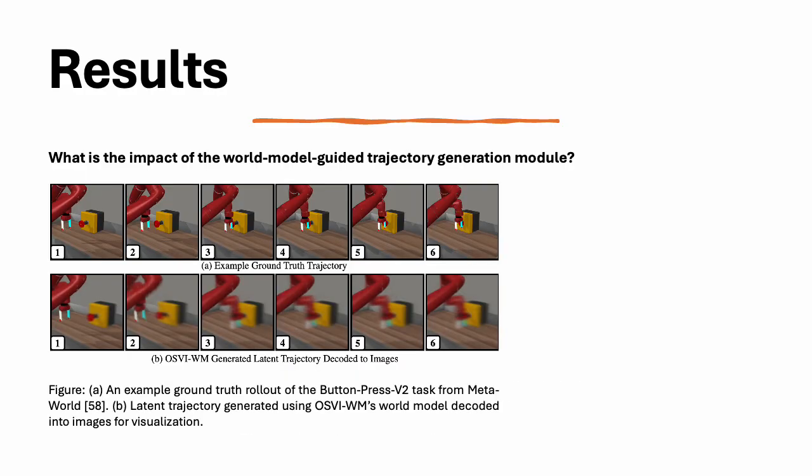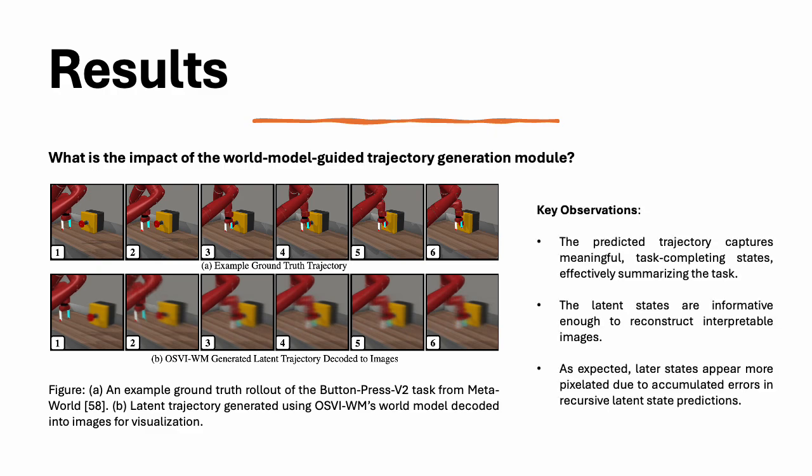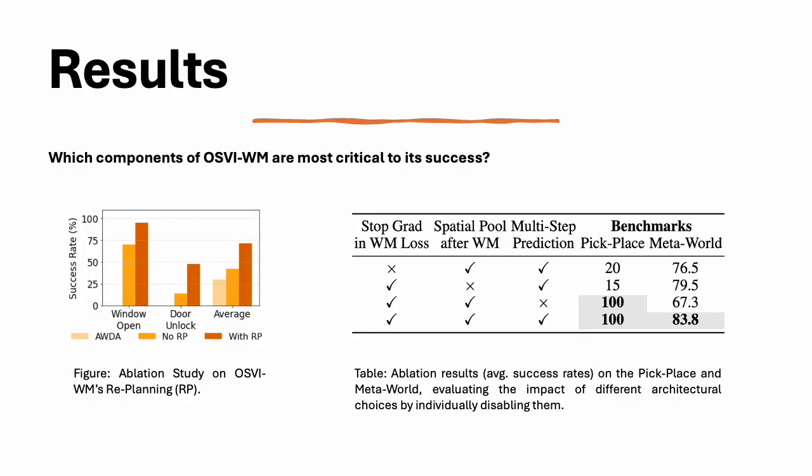In this figure, we visualize the latent trajectory generated using OSVI-WM's world model decoded into images. We observe the following key points. The predicted trajectory captures task-relevant states, latent states enable interpretable reconstructions, and, as expected, later states become pixelated due to accumulated errors in recursive latent state predictions. In this slide, we show ablation studies that assess the impact of the different architectural choices.